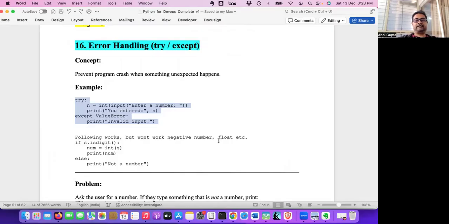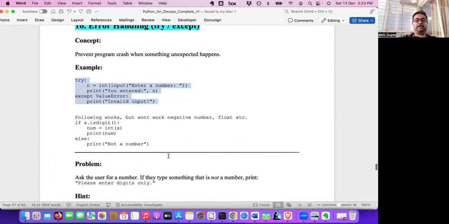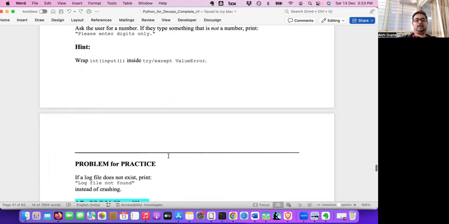So this is try except, and the home task you can do is check if a log file does not exist, print log file not found. So try to open a file. We have discussed different file handling functions in the file handling video, last video, and you can try to open some file, data.txt, etc., or a log file.